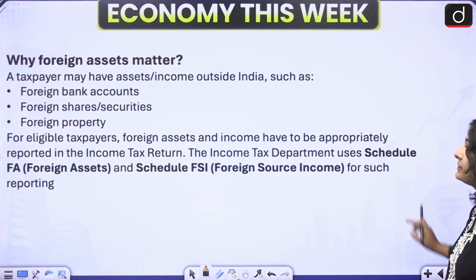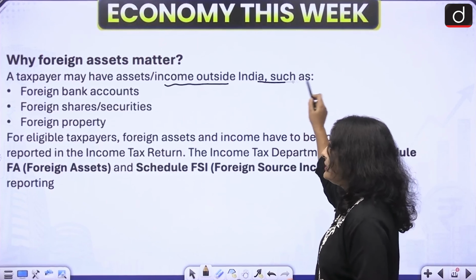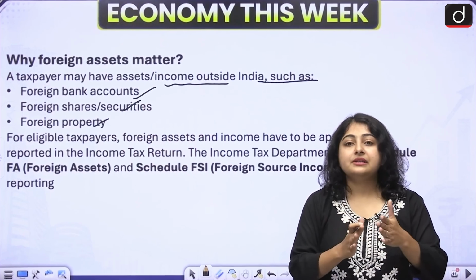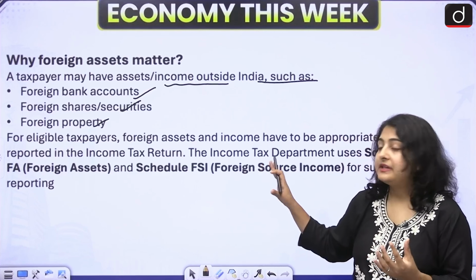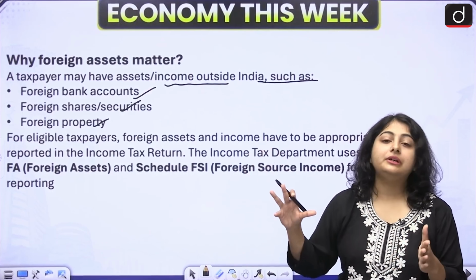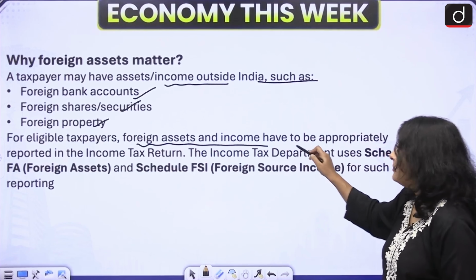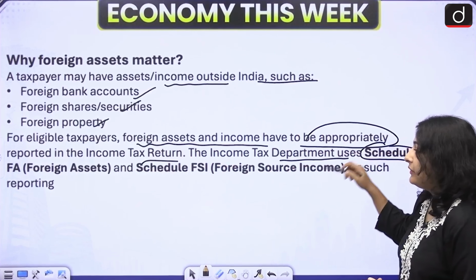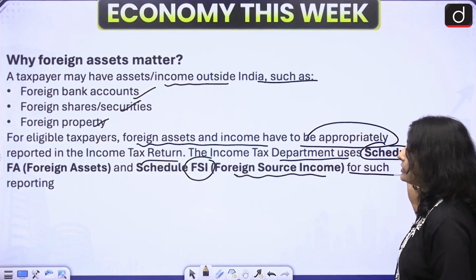Okay, let us discuss why foreign assets matter. A taxpayer may have assets and income outside India such as a foreign bank account, foreign shares, foreign property. Let's say a person has invested in shares of a US company. Obviously he will receive a dividend in a fixed period of time. That dividend is an income and it is important for the Indian tax authorities to know about this income. For eligible taxpayers, foreign assets and income have to be appropriately reported in the income tax return. The income tax department uses Schedule FA and Schedule FSI. Schedule FA is for the foreign assets and Schedule FSI is for the foreign source income for such reporting.